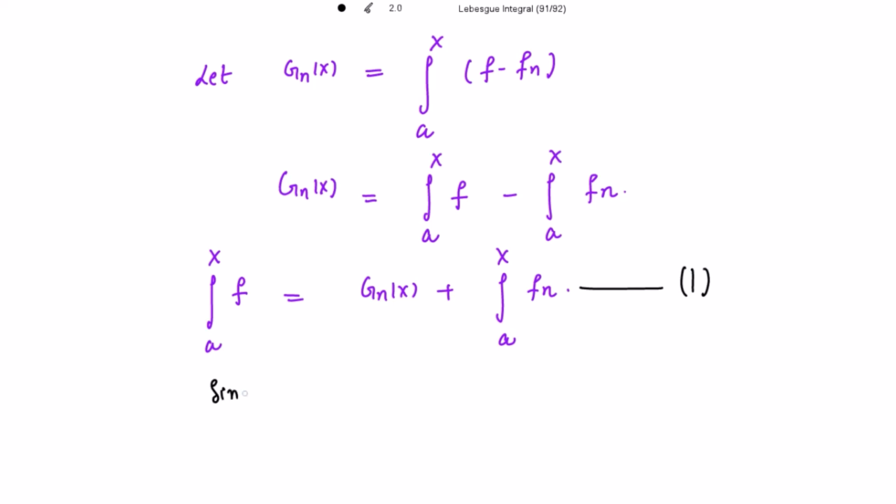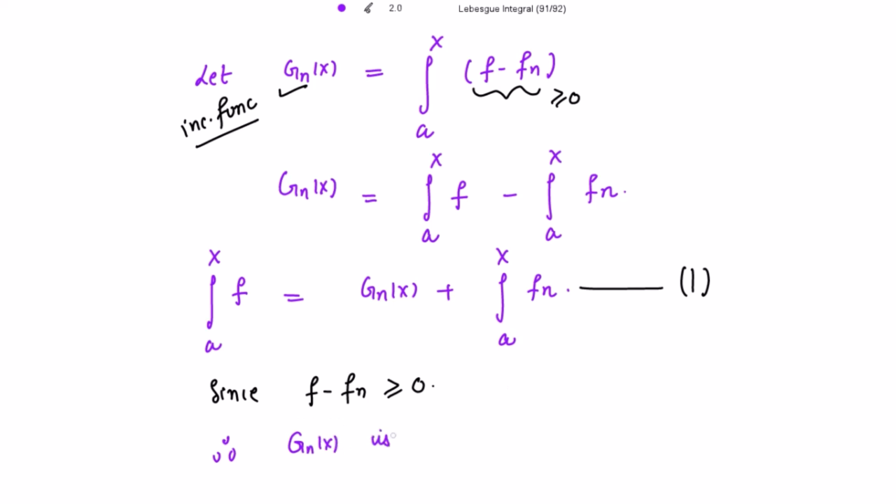Now since the difference of f and f_n is greater than or equal to 0, because this difference is positive, we say that g_n(x) is an increasing function.